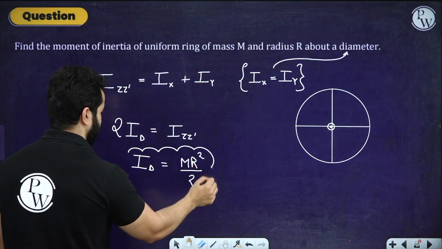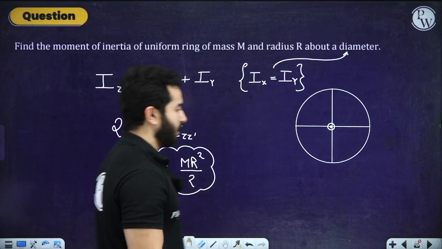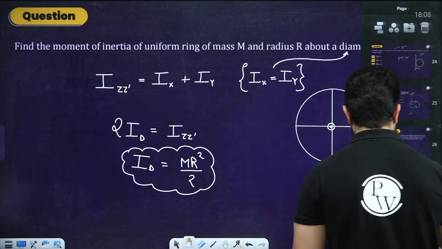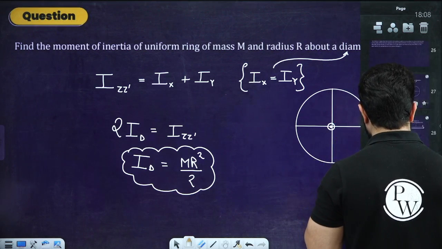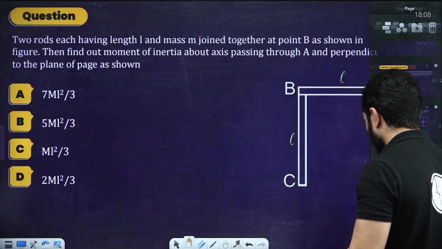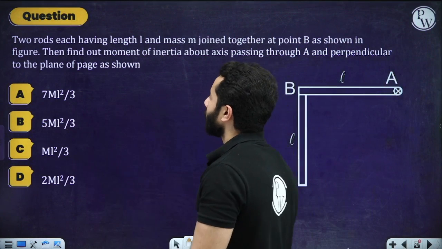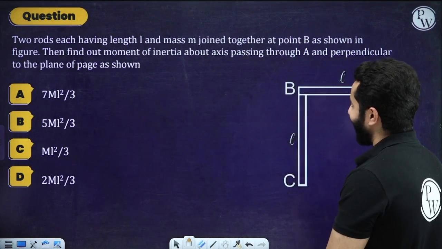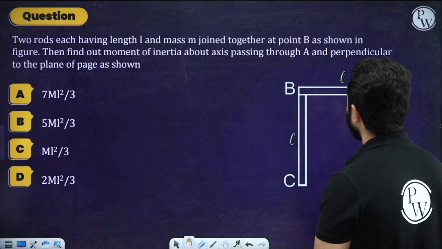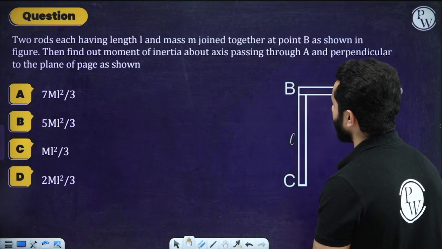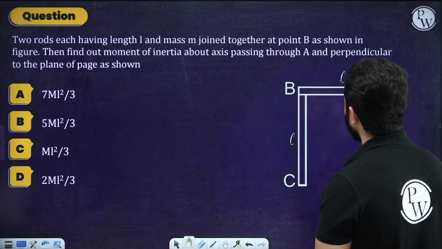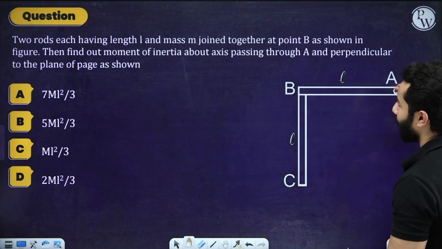This is your answer. All right. Now let's move to next question. I can actually give you one or a couple of questions in homework as well. So two rods each having length L and mass M joined together at point B, as shown in the figure. Then find out the moment of inertia about an axis passing through A perpendicular to the plane.